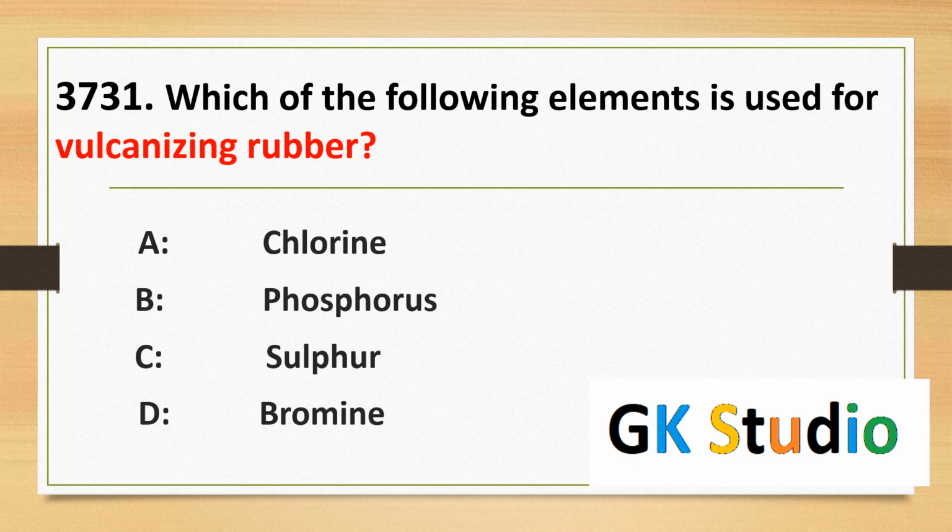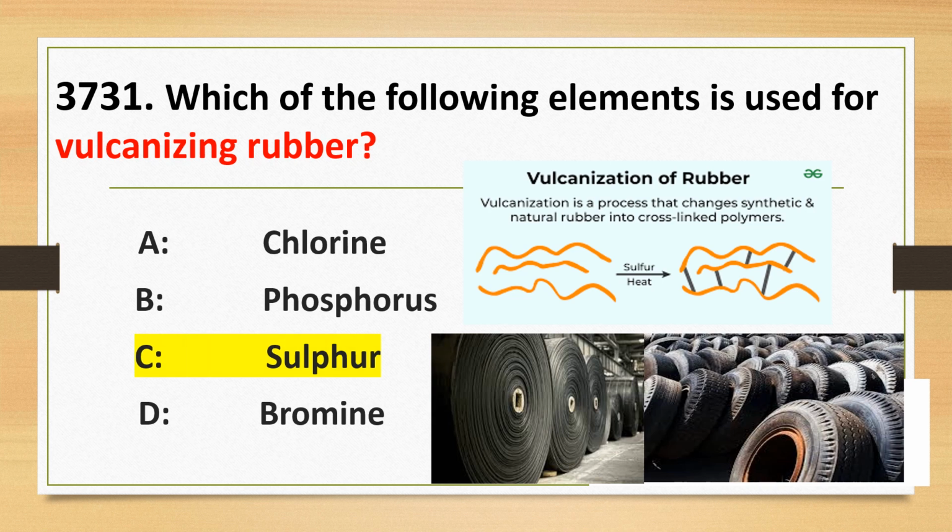Which of the following elements is used for vulcanized rubber? The correct answer is sulfur. Sulfur is used for vulcanized rubber. Vulcanization is a process that changes natural rubber into cross-linked polymers, and it is used in the rubber industry, such as tire manufacturing.